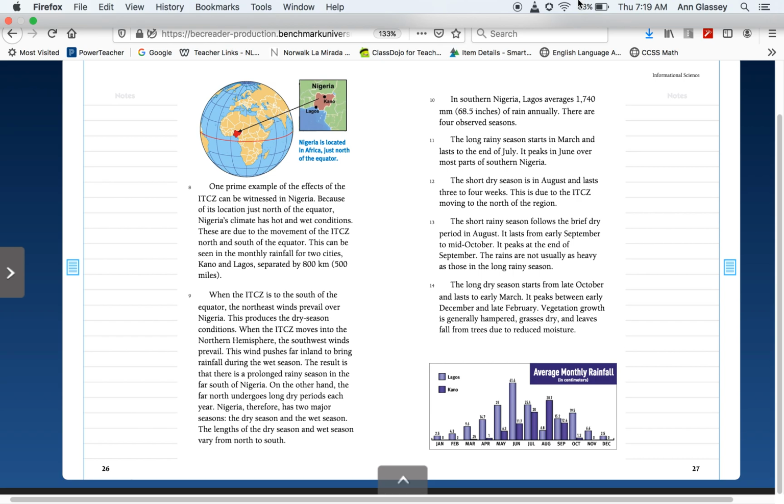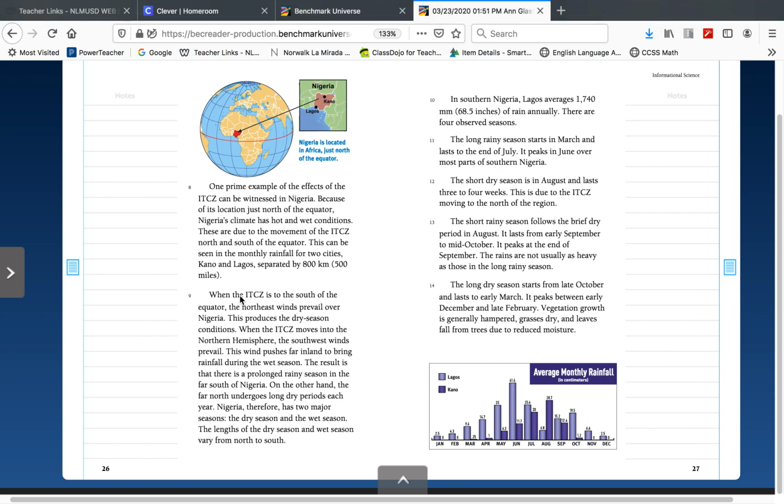You may continue to use the paper that you used yesterday for your summary of paragraphs 1 through 7. Today you will summarize paragraphs 8 through 14. Now we've already done main idea and key details for this section, but writing a summary is different. You will be writing in shorter form the information from these 7 paragraphs in your own words.